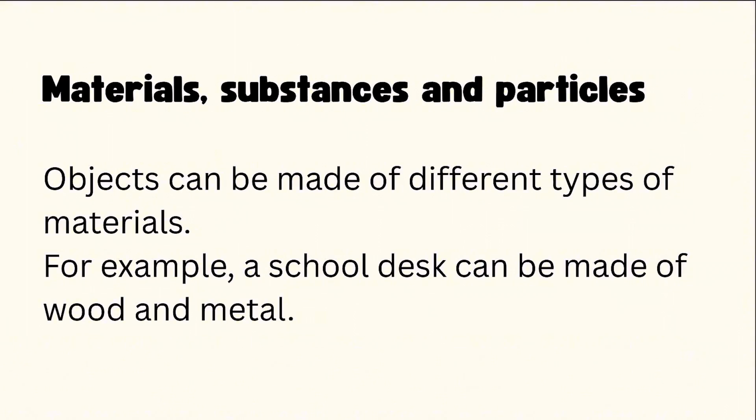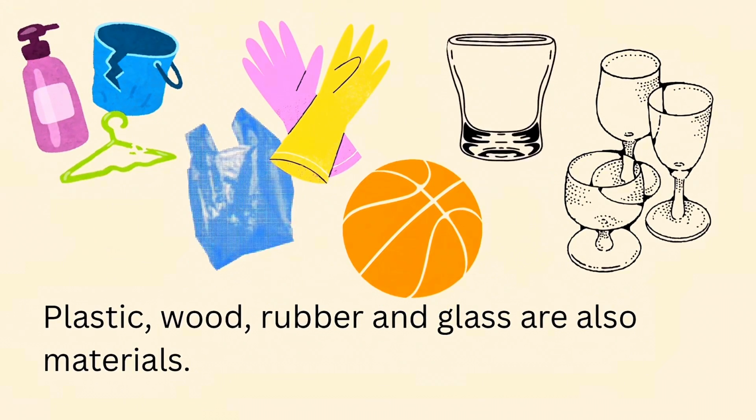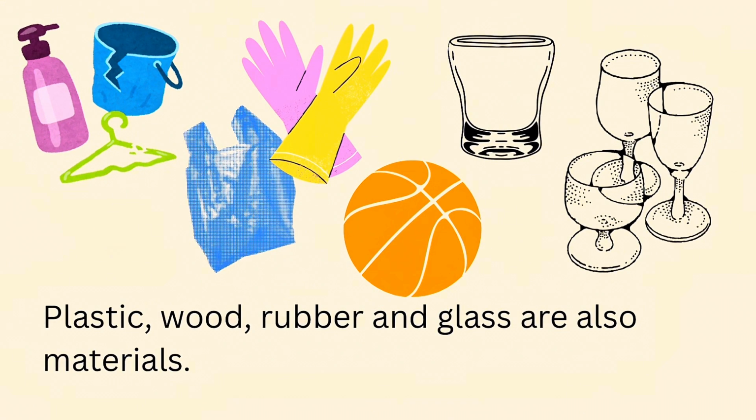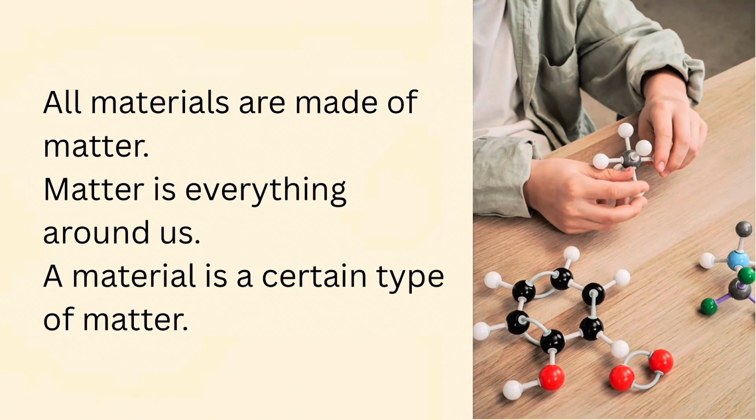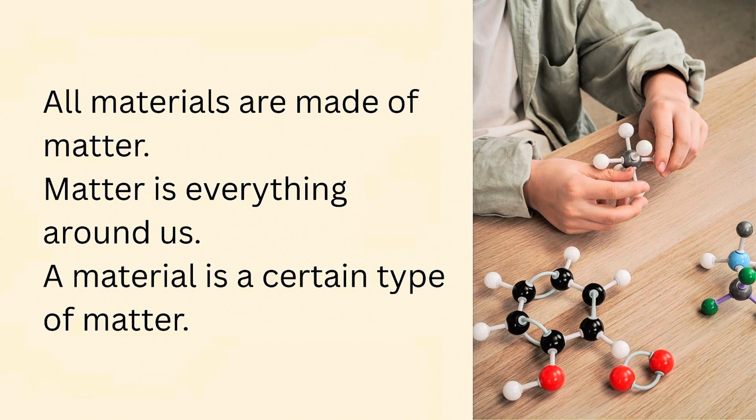Materials, substances, and particles. Objects can be made of different types of materials. For example, a school desk can be made of wood and metal. Plastic, wood, rubber, and glass are also materials. All materials are made of matter. Matter is everything around us. A material is a certain type of matter.